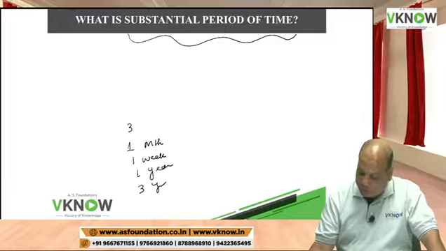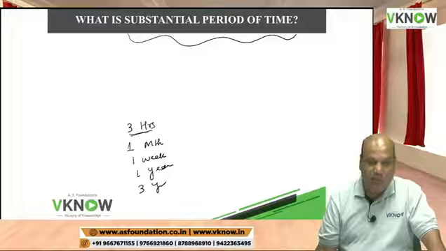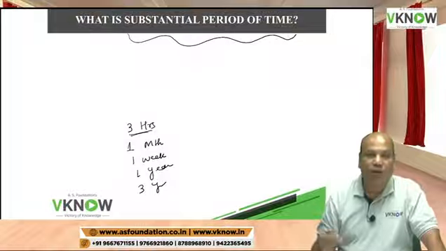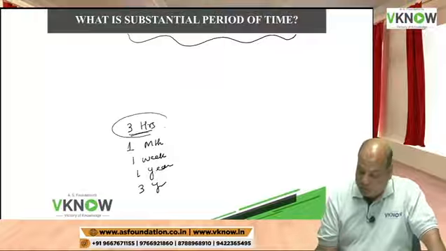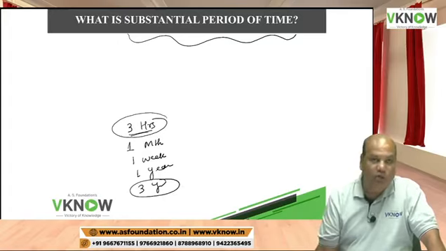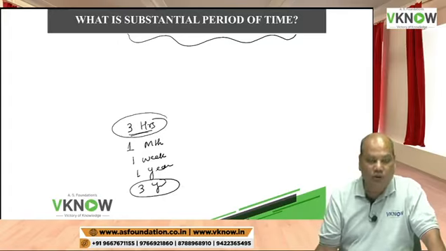Ask a CS student. Even 3 hours may be a substantial period of time. So somebody has to define what is substantial, because it involves judgment. For somebody, 3 hours can be substantial. For somebody, 3 years also may not be substantial.